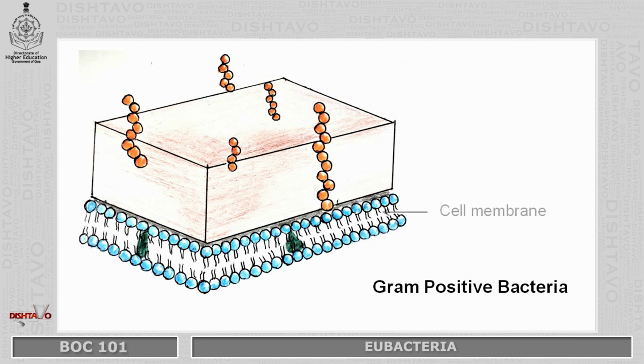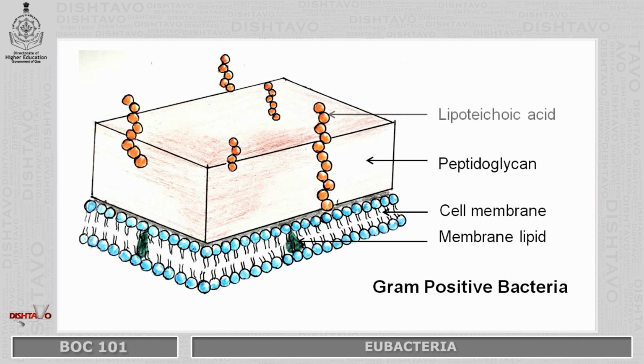So this is the three-dimensional cell wall structure of gram-positive bacteria, wherein cell membrane is present. In cell membrane, you will find membrane lipids which are embedded. Then a thick layer of peptidoglycan is present with lipoteichoic acid and teichoic acid, which is a polymer of glycerol.